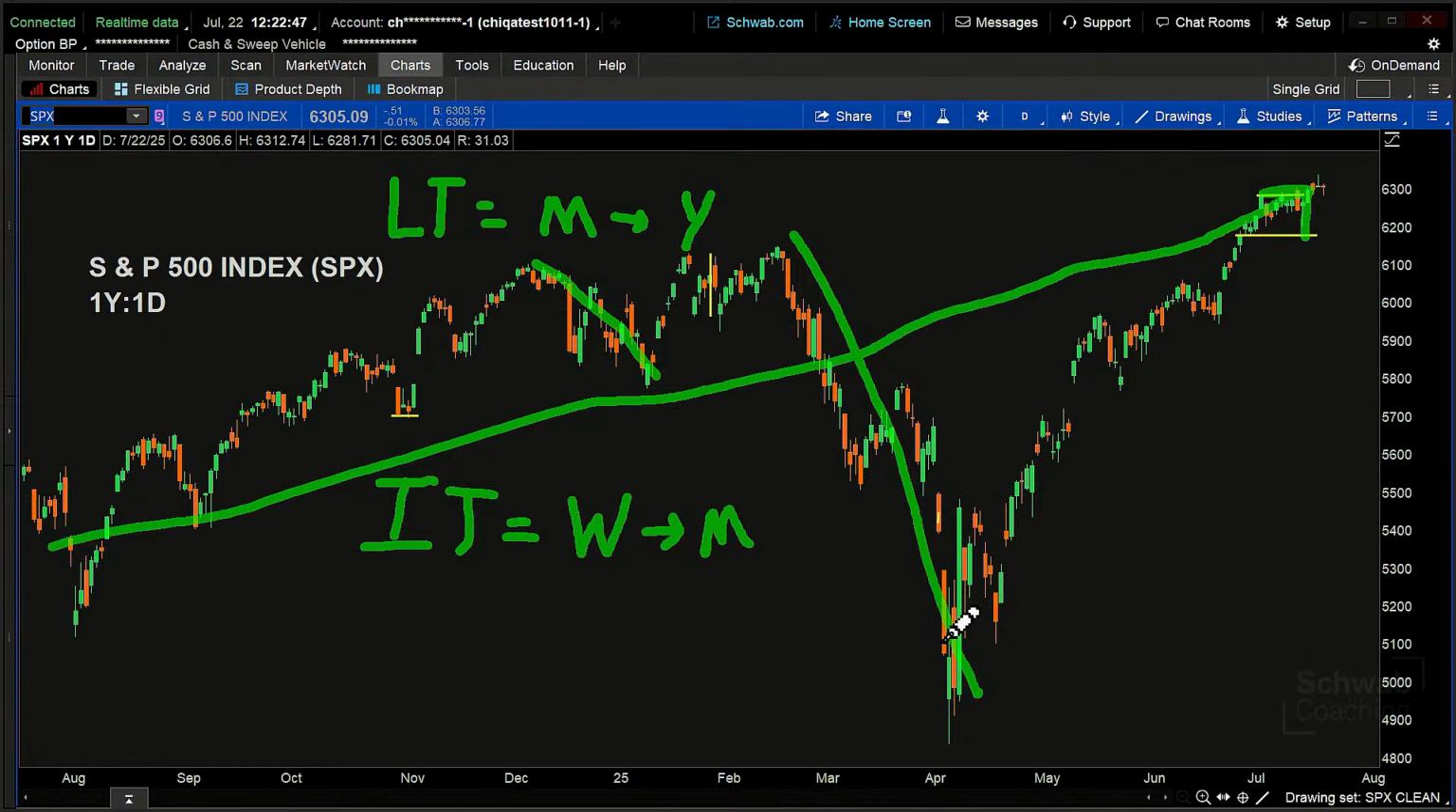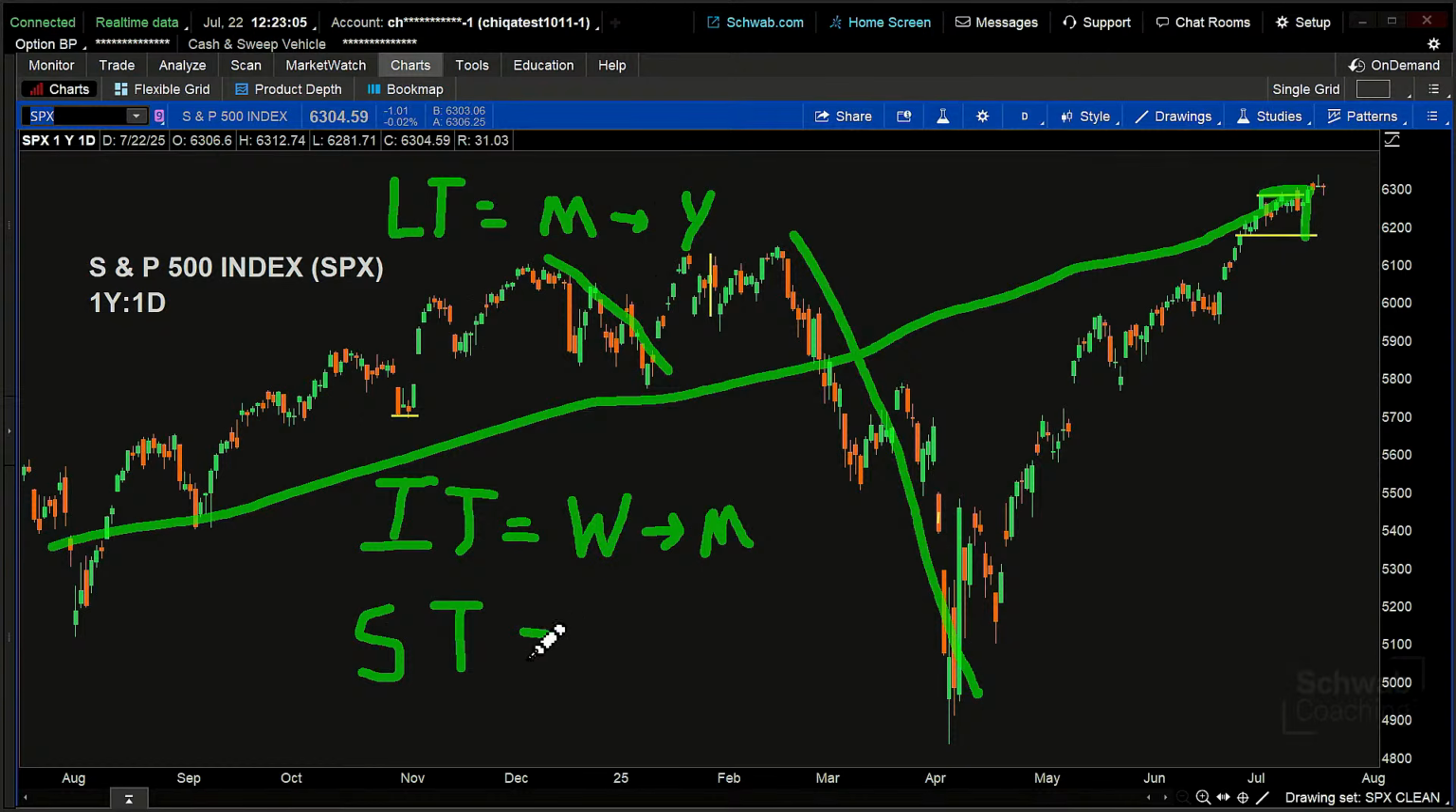So we had an intermediate term downtrend on the SPX. That intermediate term downtrend has now turned into an intermediate to long-term uptrend. But this time frame that we might pull out right here, that we're going to call a short term, and I'll just label that ST for short term.